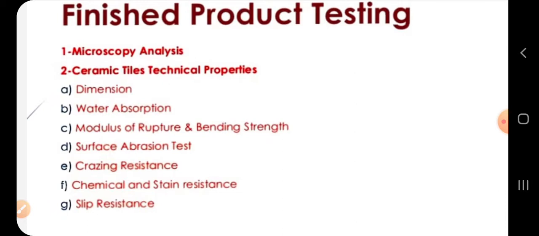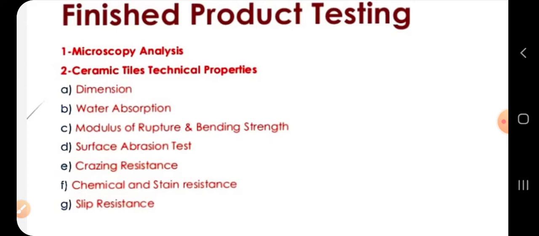Chemical and stain resistance. How it behaves with different strong alkalis or strong acids is checked with a number of different chemicals. Stain resistance is tested using strong dyes or any dyeable object, to see whether the stain remains or can be easily removed.